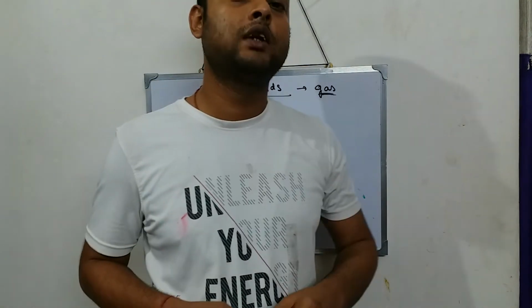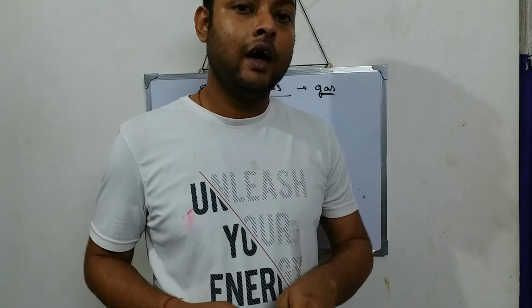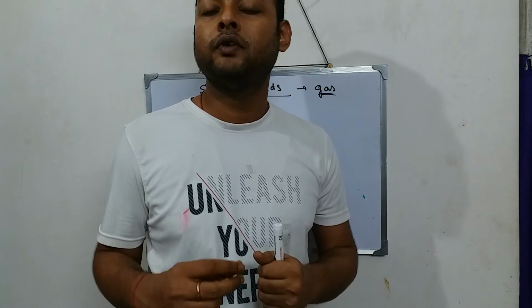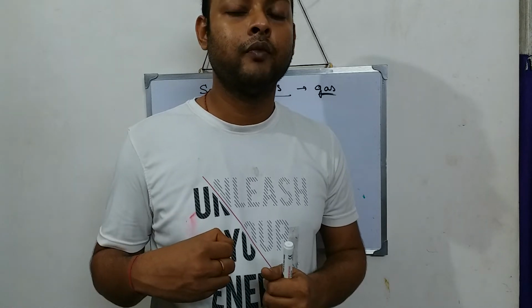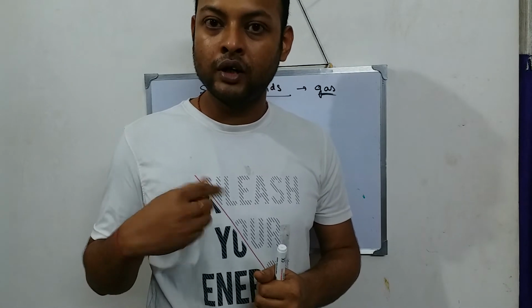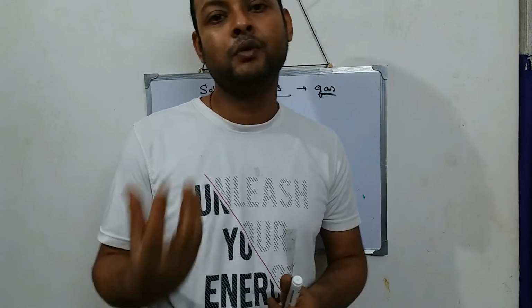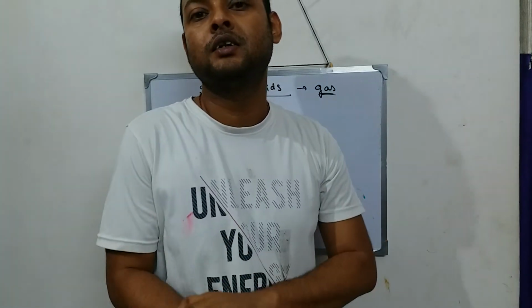A person who is climbing Mount Everest, as he reaches the top, has less atmospheric pressure acting on the body. But the blood pressure inside his body is the same. That never changes. But the atmospheric pressure acting on our body decreases.